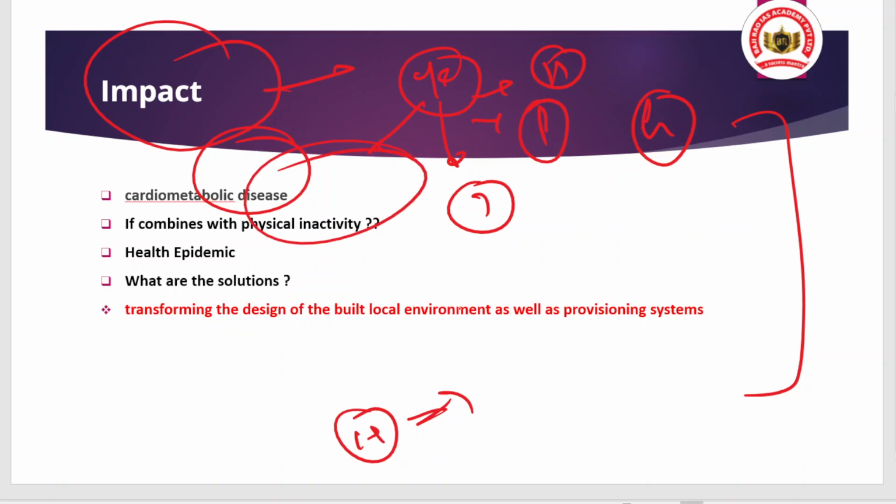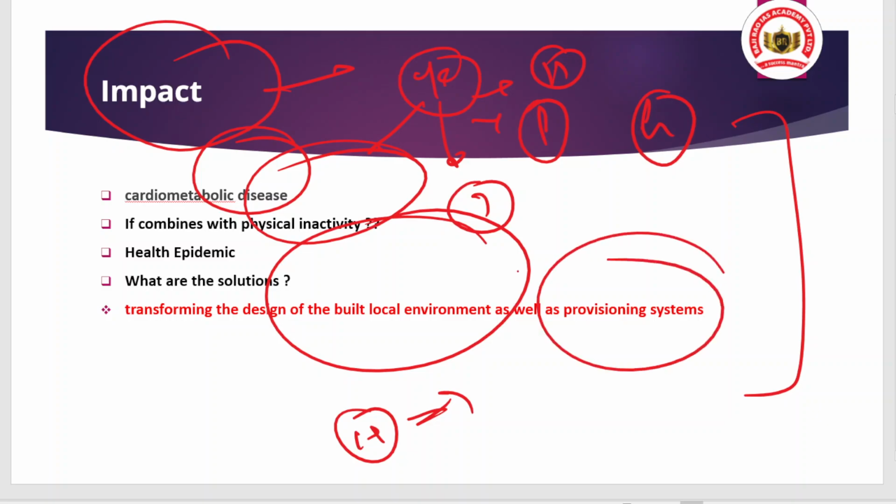So first of all, we need a transformation of the design of the local environment and the urban infrastructure, so that we can find a solution to the challenge. And second, we need reforms in the provisioning systems. Here you have to understand the provisioning systems.